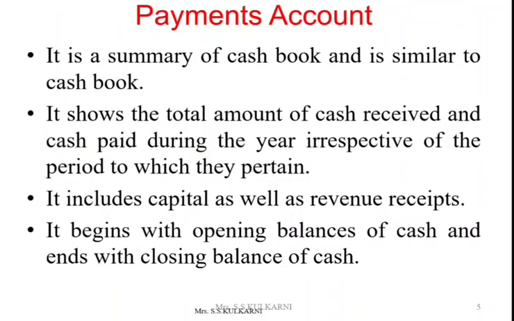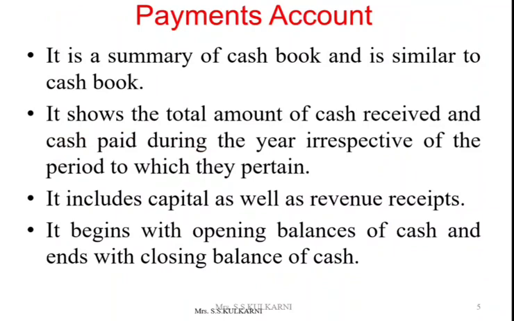The main features of receipts and payments account. First, it is a summary of cash book which is similar to cash book, showing receipts on the debit side and payments on the credit side.